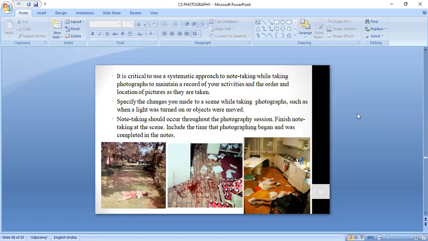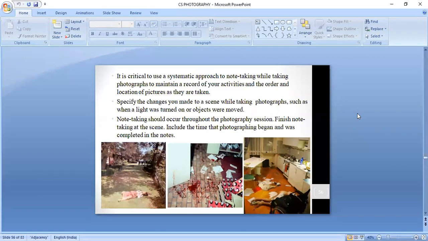There is a separate hard copy or paper along with your notes, which is called your photographic log, or photo log. For each number of photographs that you take, we make a note of that.